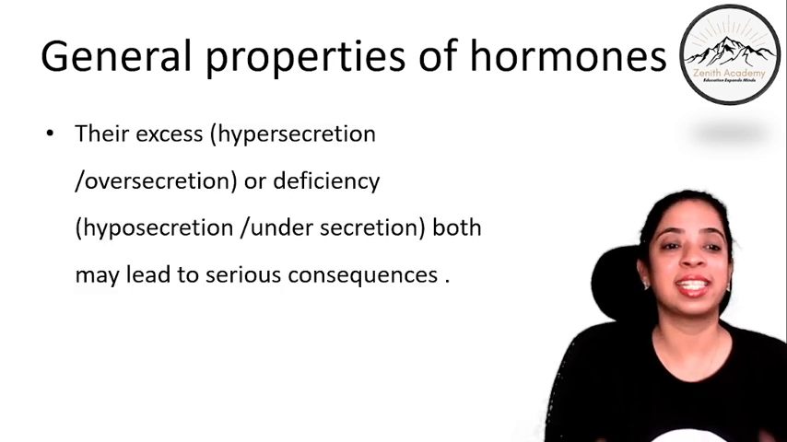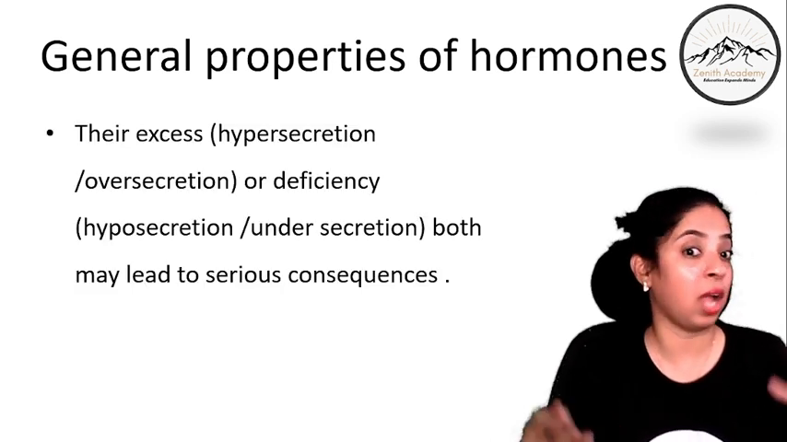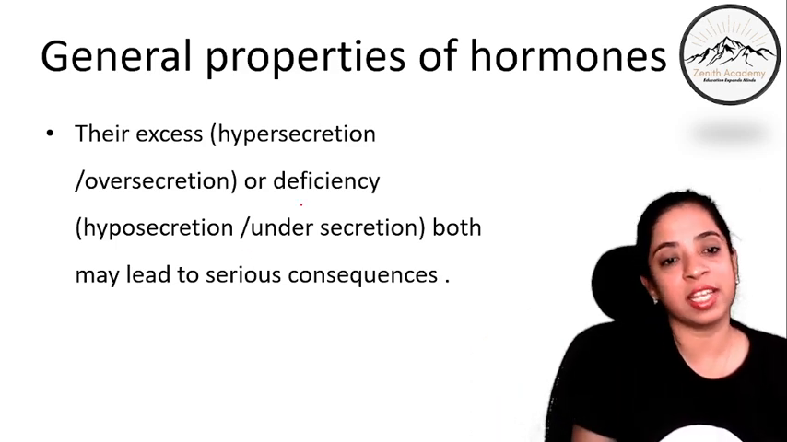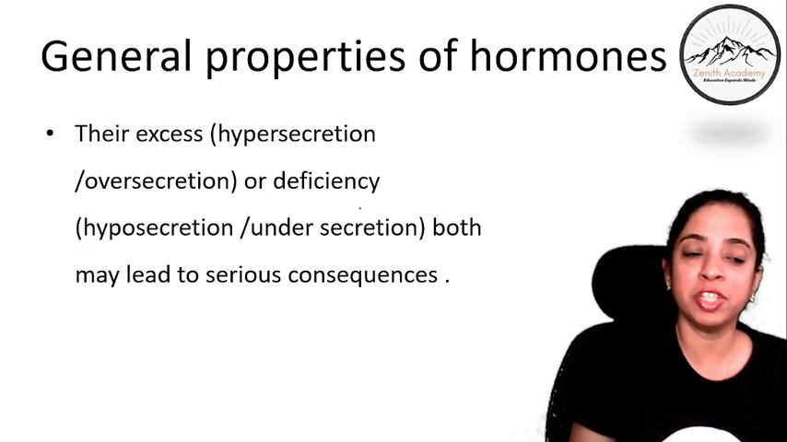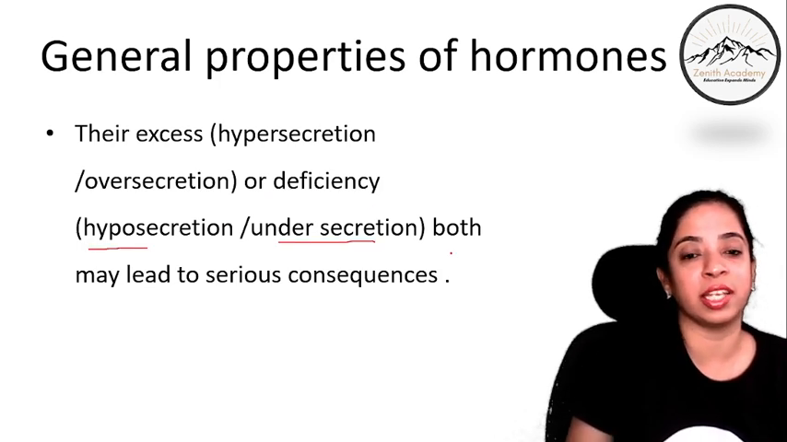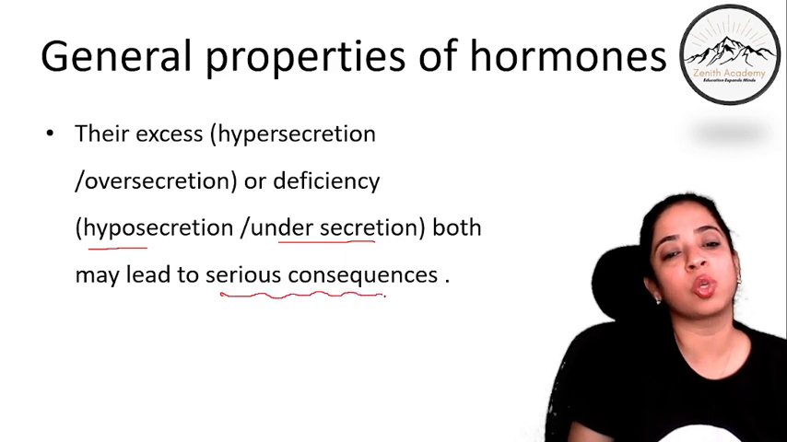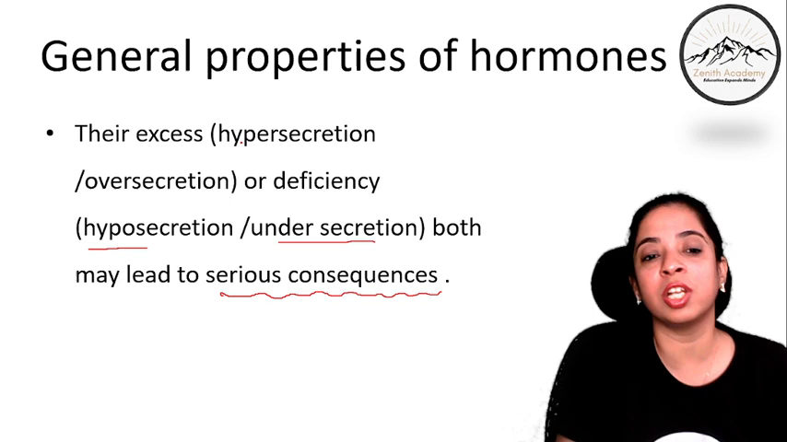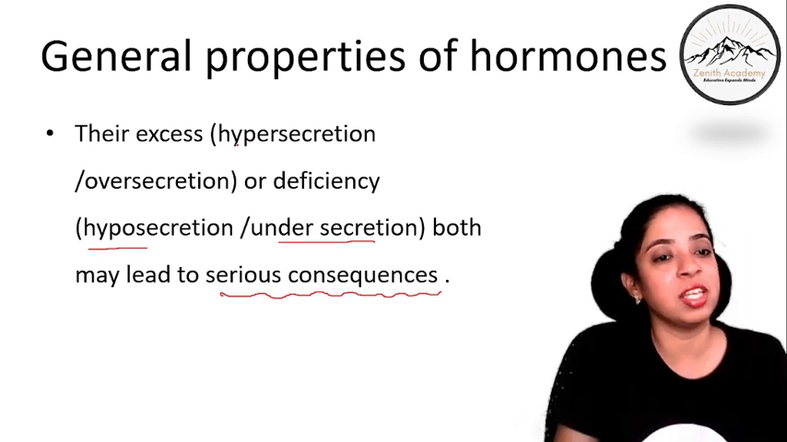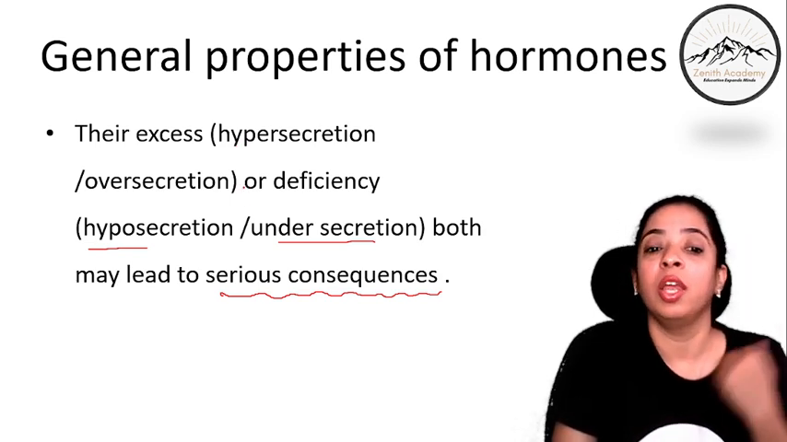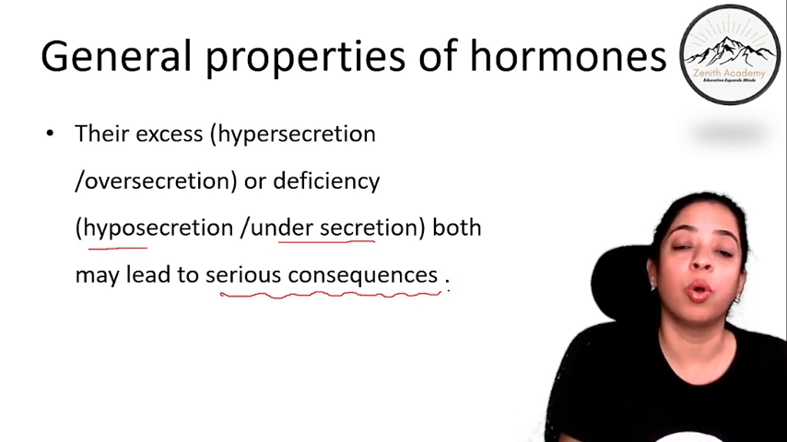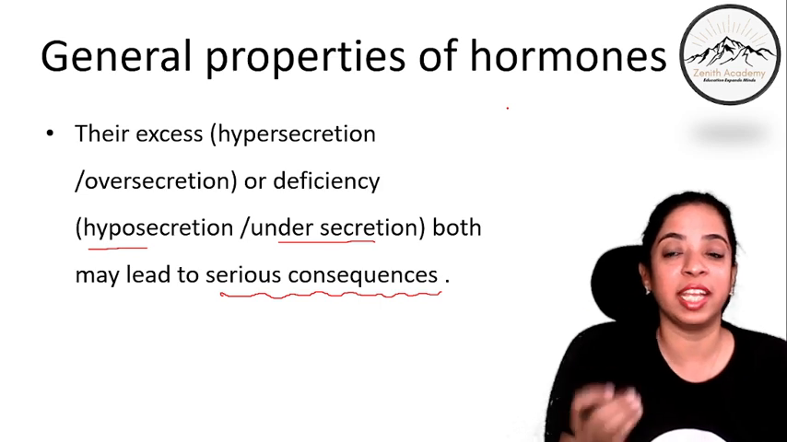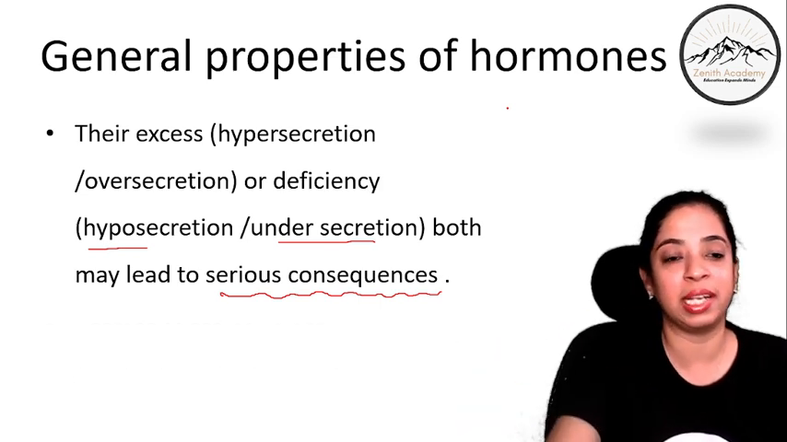Now their excess, that is hyper, right? Excess, hypersecretion or oversecretion, या फिर deficiency, that is hypo or undersecretion. Both may lead to serious consequences. मतलब ज्यादा भी है यानी हाइपर या ओवर सेक्रेशन है तो भी प्रॉब्लम है, या डेफिशिएंसी है मतलब कि हाइपो और अंडर सेक्रेशन है तो भी सीरियस कॉन्सिक्वेंसेस हो सकते हैं. This we will talk about in the upcoming lectures where we will take each and every endocrine gland separately.